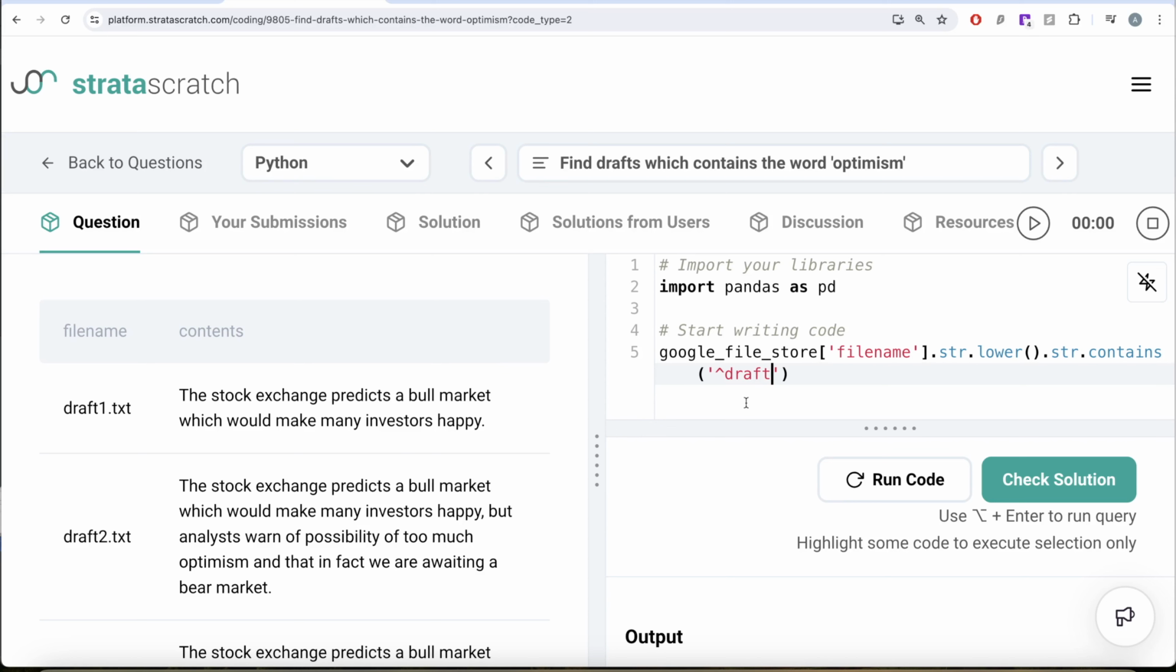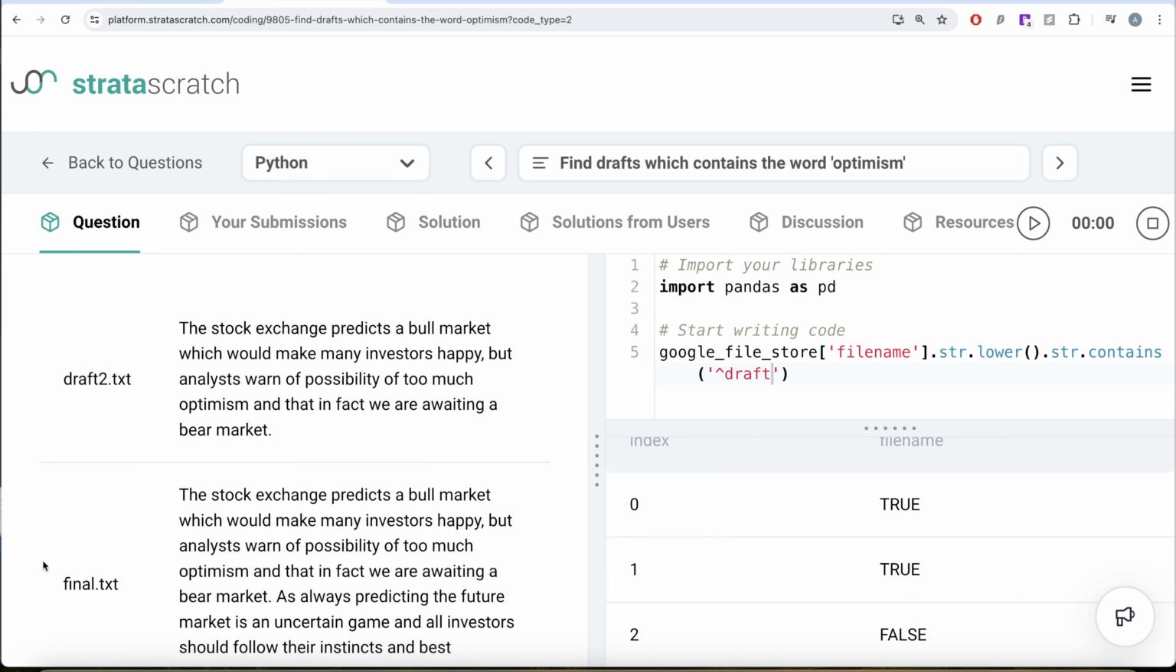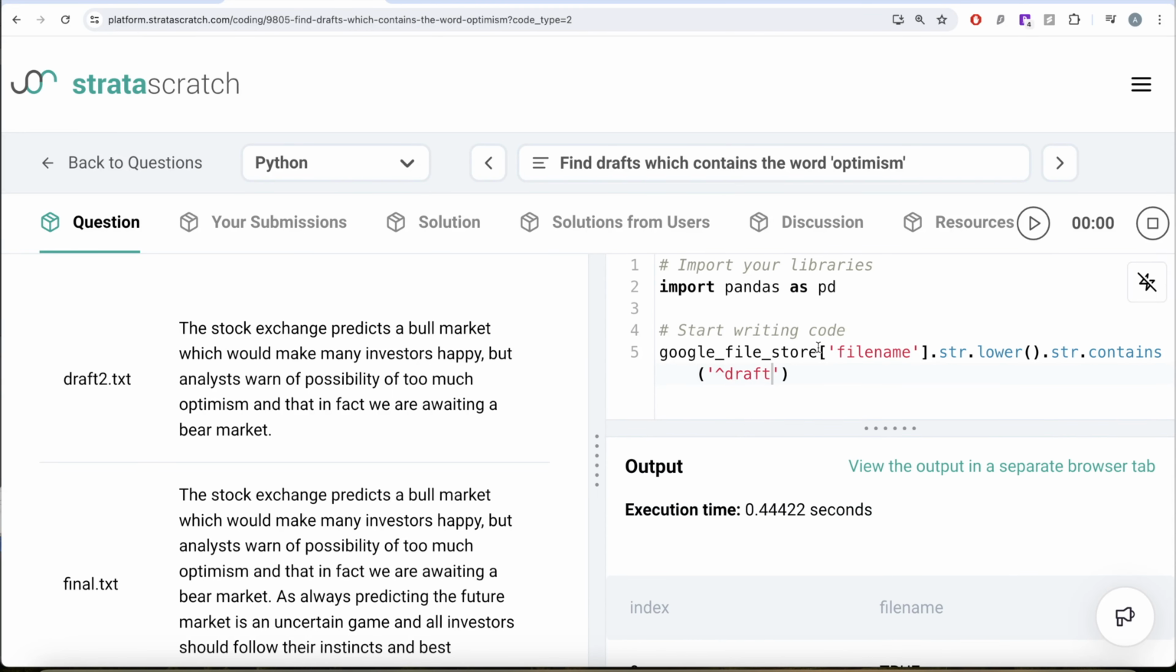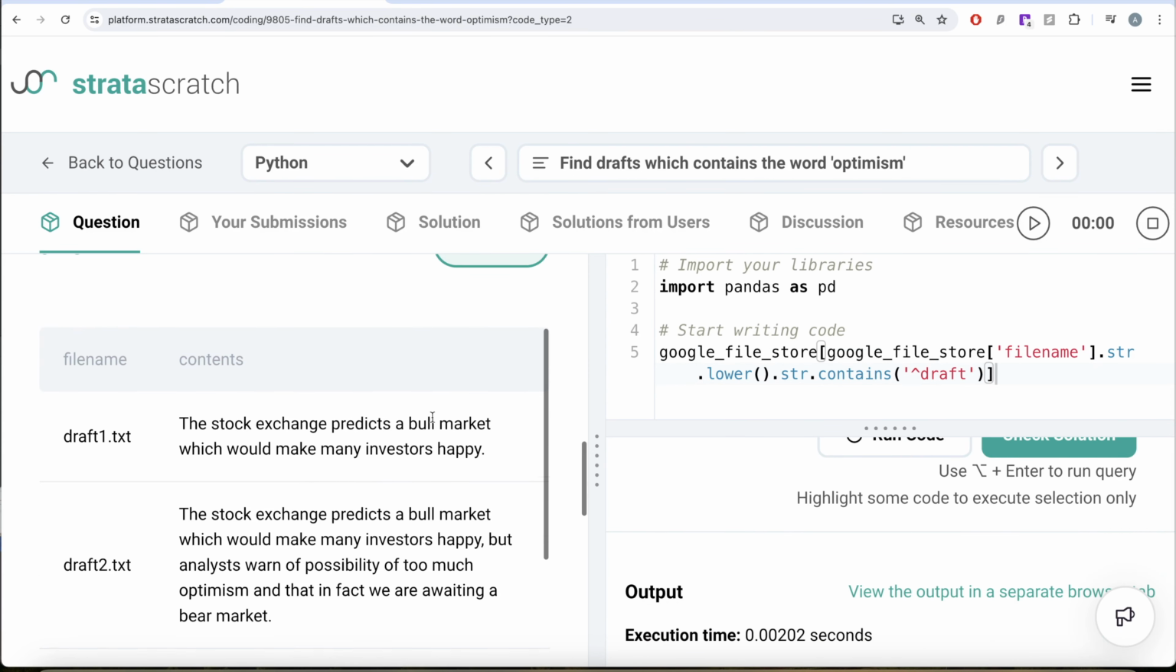Now if I go ahead and run this, it is going to return true or false values. If you look at it, you have true, true, and false. Why? Because it is draft 1, draft 2, and here you do not have draft at the start, so it is false. If you pass this to the original data frame, it will perform Boolean indexing. We have learned about this a lot in our series. We have already done 50 questions in this series. So let me run this. Now it only keeps the two rows where the file name was draft.